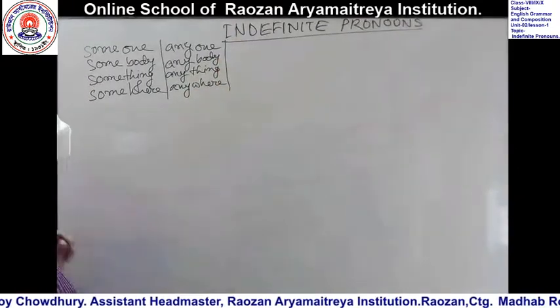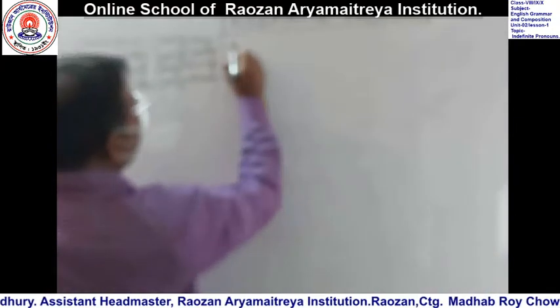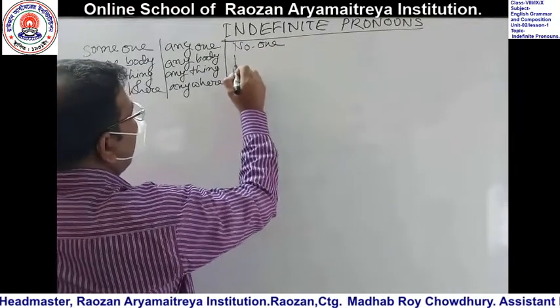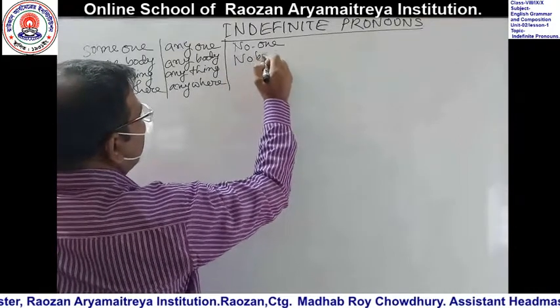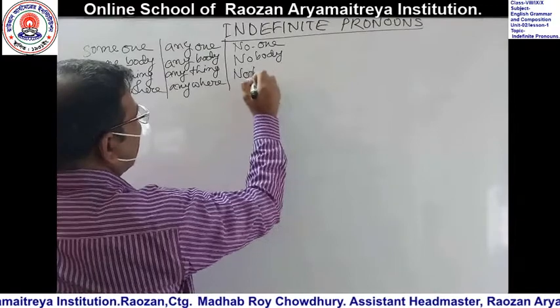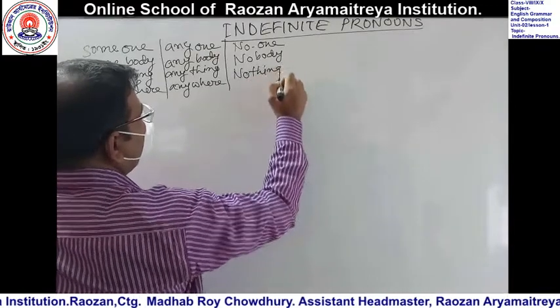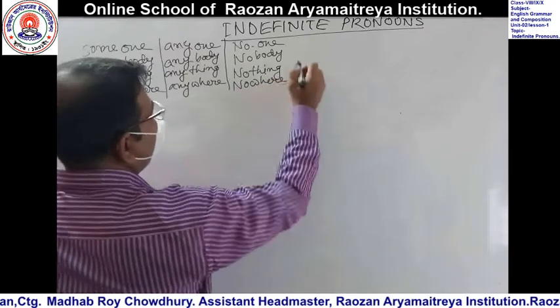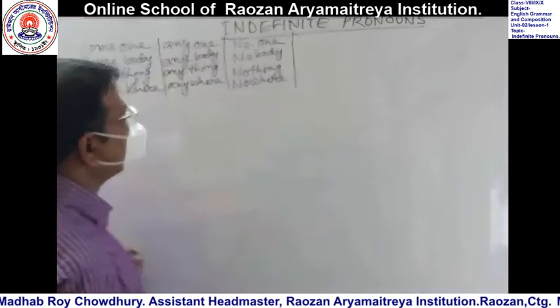Then another group: no one, nobody, nothing, nowhere. This is the third group.